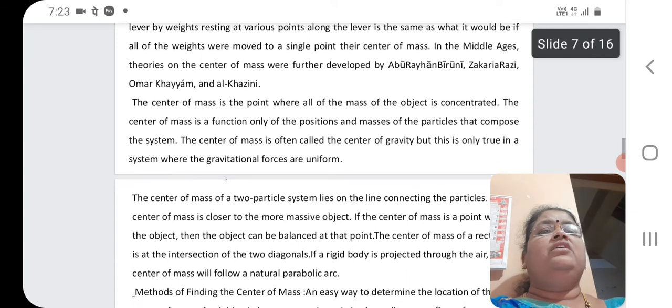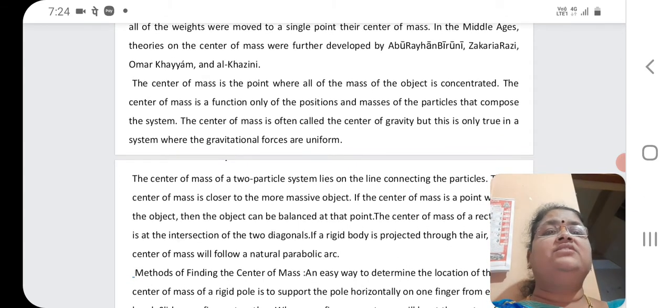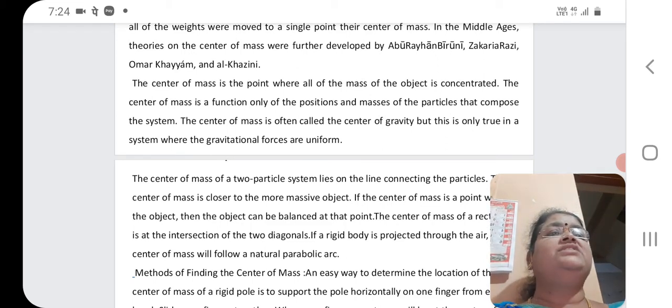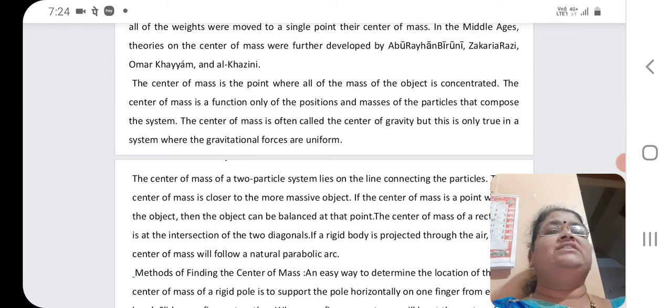So now we'll come to know what the center of mass is. The center of mass is the point where all of the mass of the object is concentrated. The center of mass is a function only of the positions and masses of the particles that compose a system. This is also often called the center of gravity, but this is not always true. This is only true in a system where the gravitational forces are uniform.